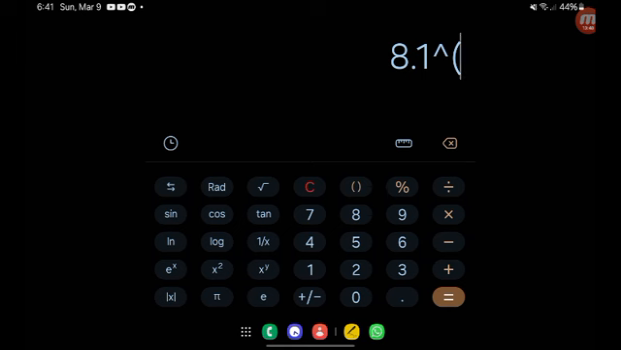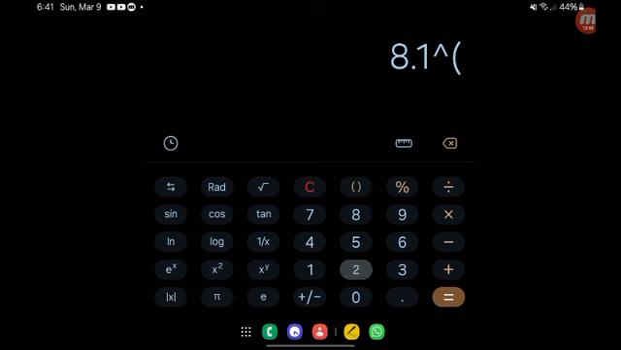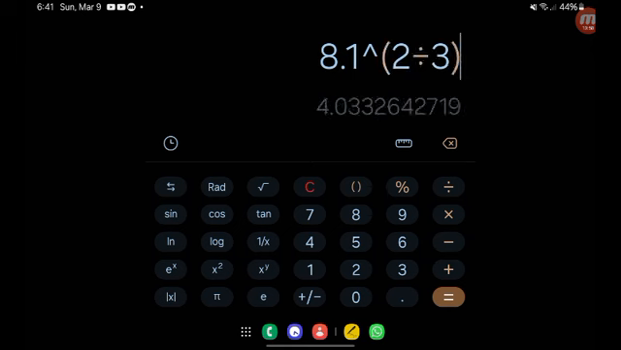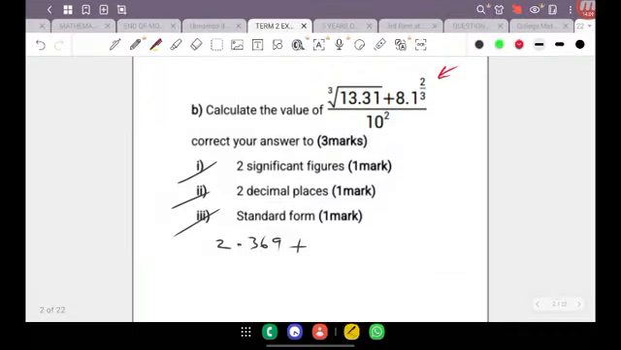So if you're using a phone, for example, to type this number in, then you may need to insert a bracket, and then you insert 2 divided by 3 and close your bracket, and then we're going to get 4.033. All right, so I'm going to get 4.033, and divided by 10 squared is 100.